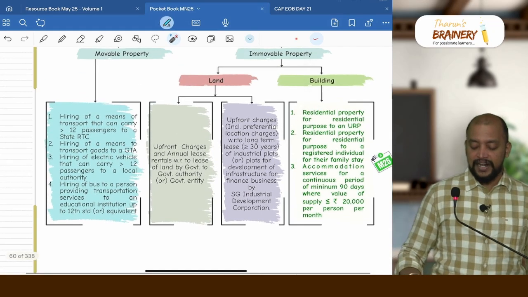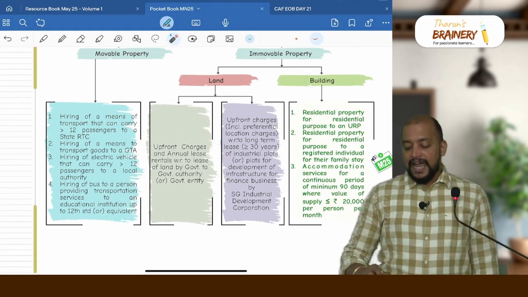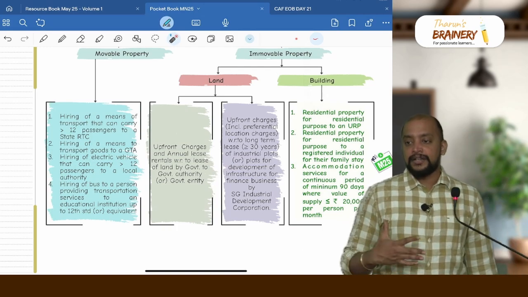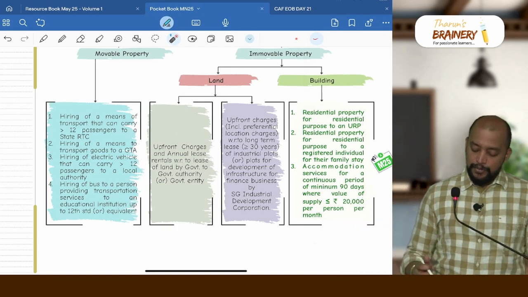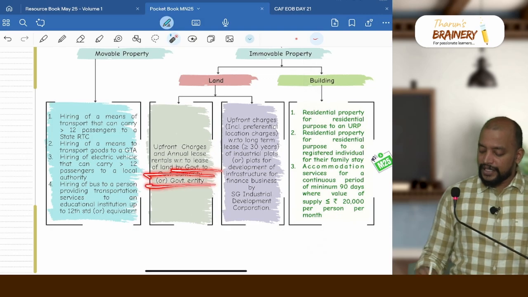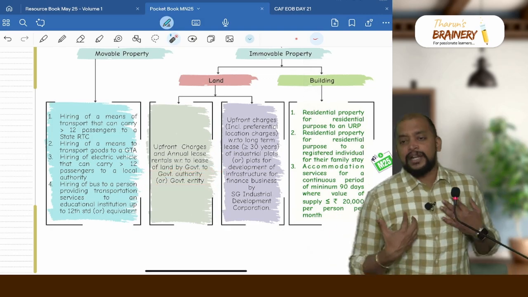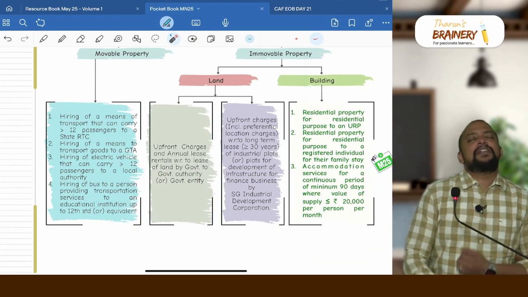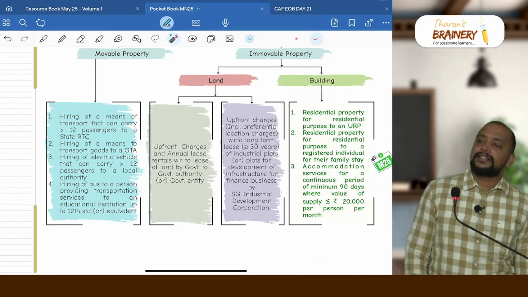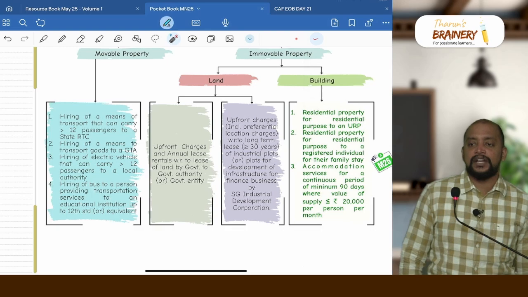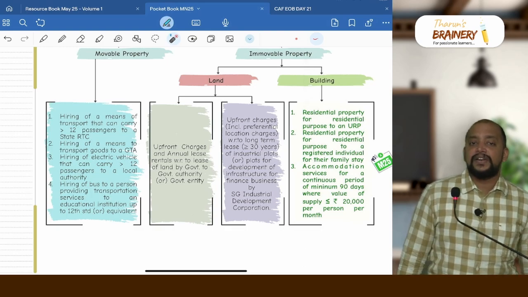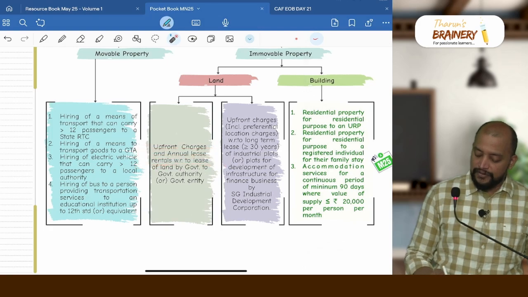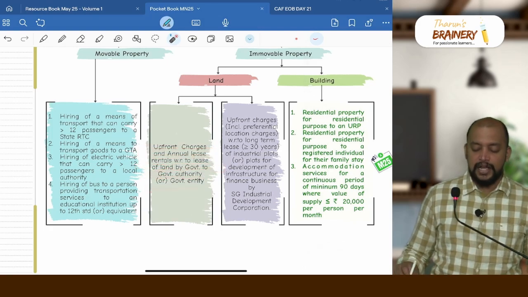What are the 2 leases of land that are exempted? Number 1, I have a land, it can be industrial land or agricultural land. Who am I? Government. So what I am doing, I am giving it to a government authority or government entity. I am government, and I am giving lease of land to a government authority or government entity. What type of land? Any land. What lease? Any lease, long term lease or short term lease. What is exempted? Both upfront charges as well as annual royalty will be exempted, with respect to lease of land by government to a government authority or government entity.